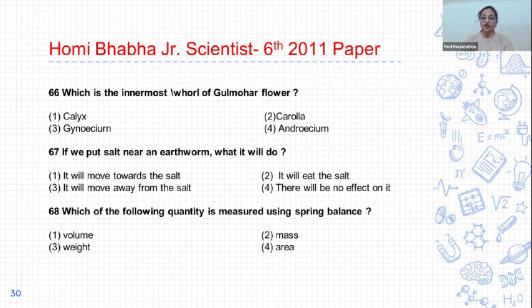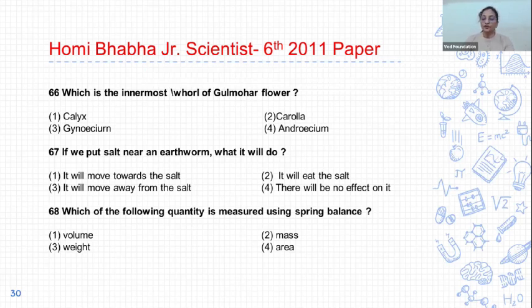67. If we put salt near an earthworm, what will it do? And the options are: first, it will move towards the salt; second, it will eat the salt; third, it will move away from the salt; and fourth, there will be no effect on it. And the correct answer of 67 is option 3. It will move away from the salt because salt makes the skin dry and earthworm respires through moist skin, and that's why earthworm moves away from the salt.